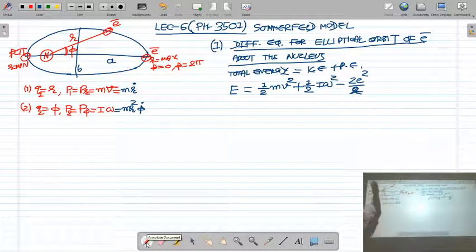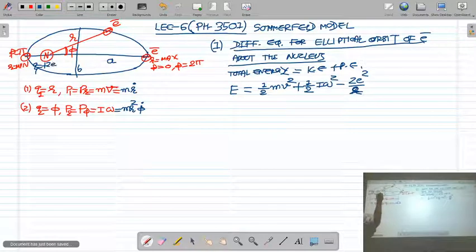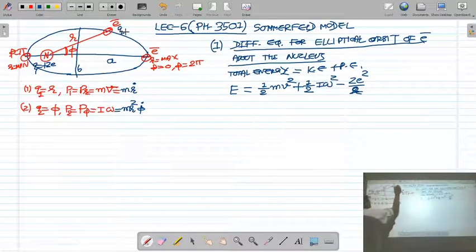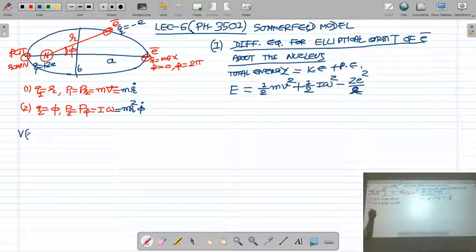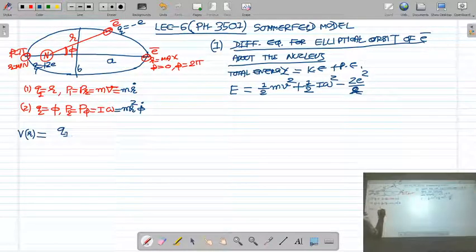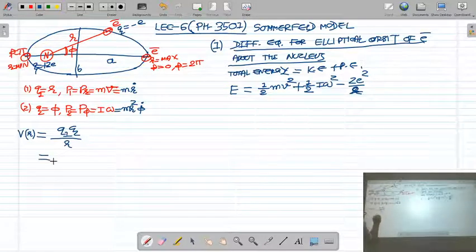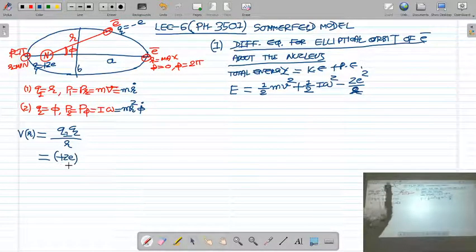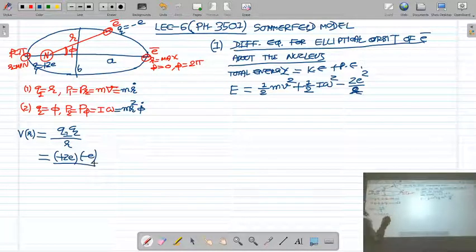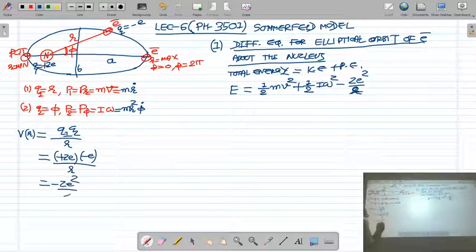In the last lecture, I told you that the charge of nucleus is plus Z e. Charge of electron is minus e, and potential energy is defined as Q1 Q2 upon r. What is Q1? Q1 is the charge of nucleus, that is Z e. Q2 is the charge of electron, that is minus e, and the separation distance between nucleus and electron is r. So potential energy is minus Z e square upon r.